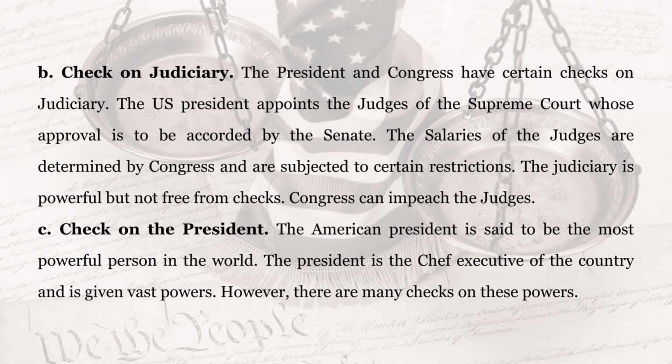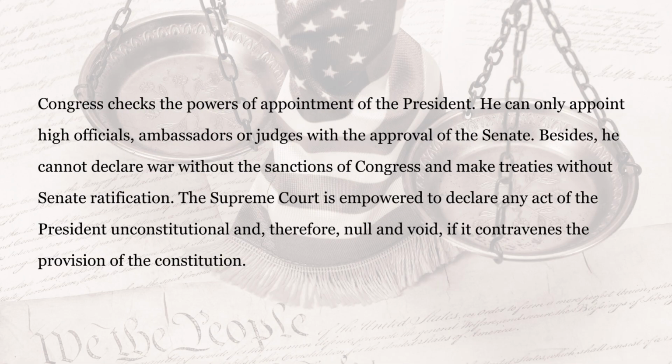C. Check on the President. The American President is said to be the most powerful person in the world. The President is the chief executive of the country and is given vast powers. However, there are many checks on these powers. Congress checks the powers of appointment of the President. He can only appoint high officials, ambassadors or judges with the approval of the Senate. Besides, he cannot declare war without the sanction of Congress and make treaties without Senate ratification.